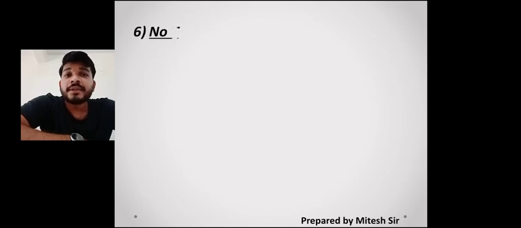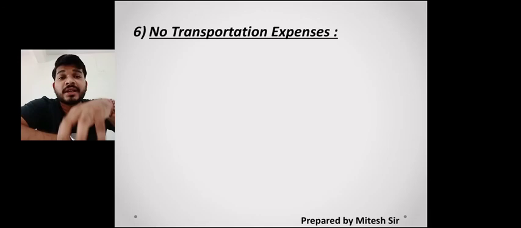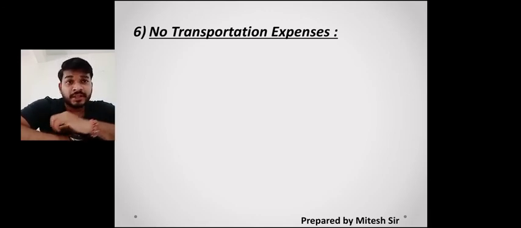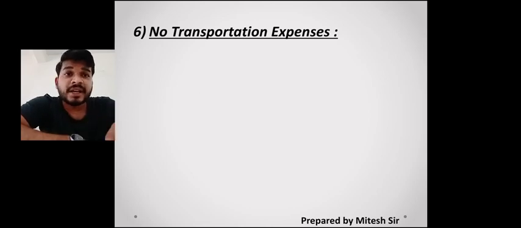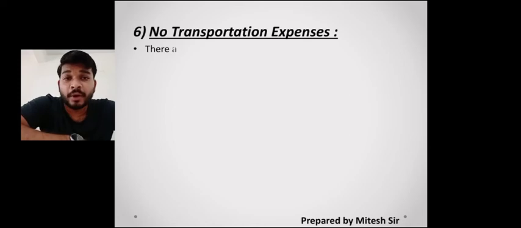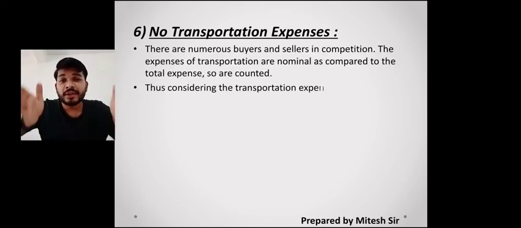And lastly, the sixth one, that is no transportation expenses. Transportation expenses are not there here. So why is there no transportation expense? Is it that everything is available for free? No, there are transportation expenses, but why are we saying there are none in this point? Because here the seller has a large quantity of wheat.